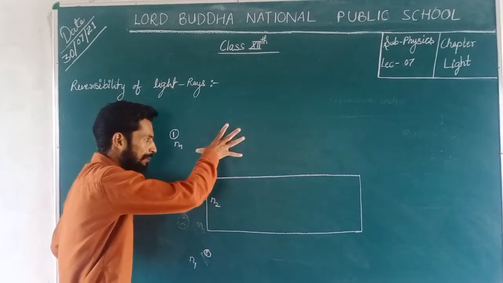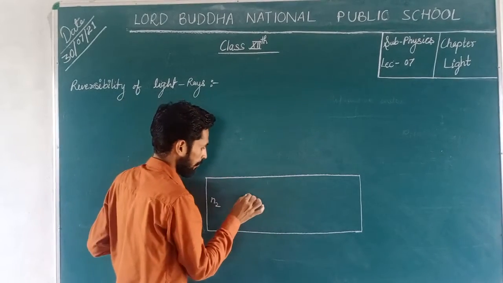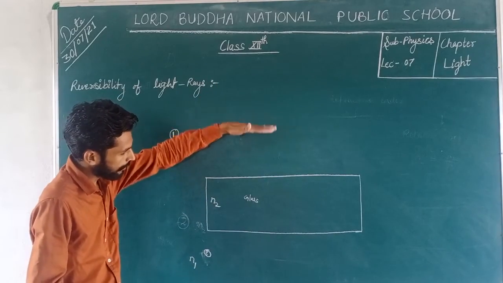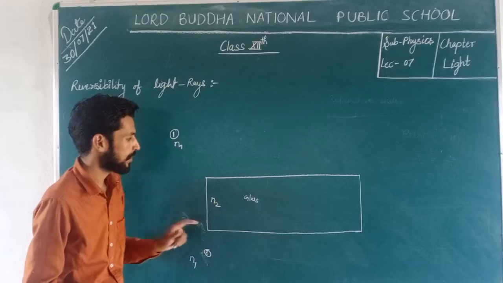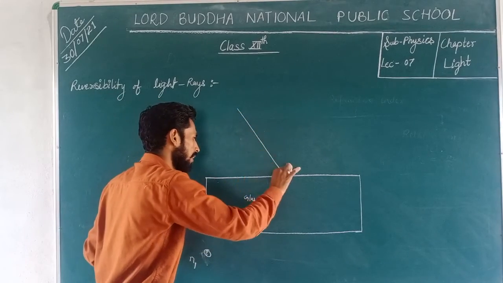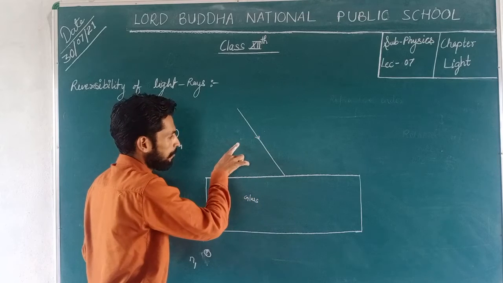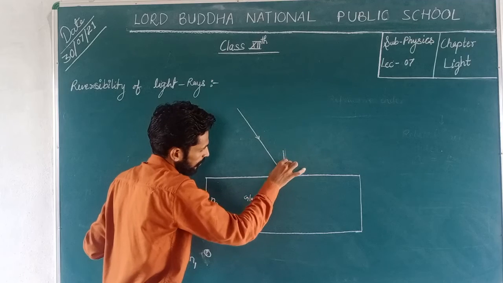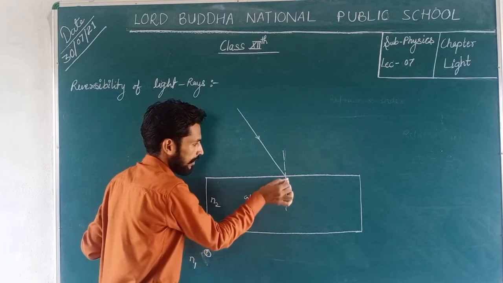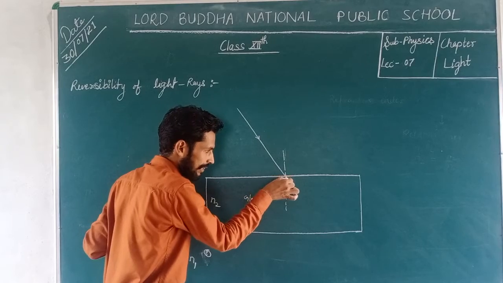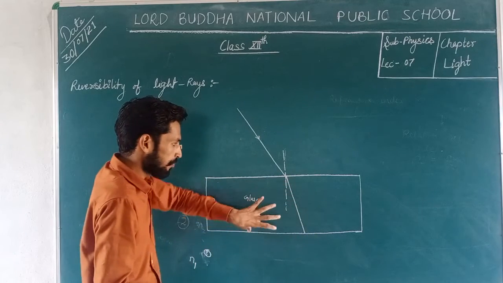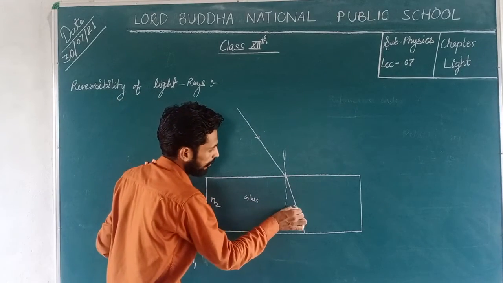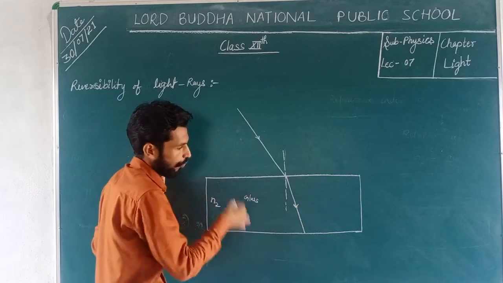For example, here also we are taking air, here we are taking glass, and this is again air. So here we have the medium air, then glass, and then again air. In this condition, if any ray of light comes from medium number first and goes inside the glass, then it will bend towards the normal, because glass is denser than air, so it will deflect towards the normal.